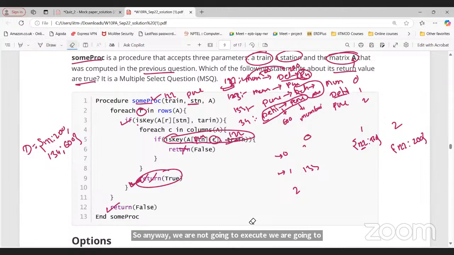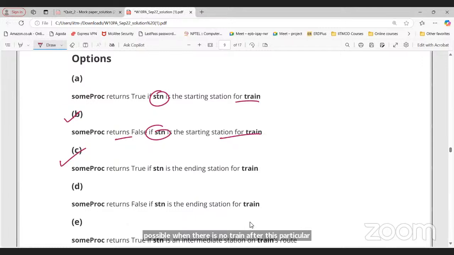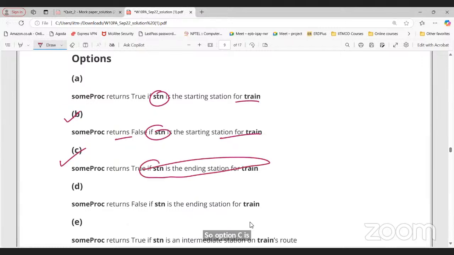So this is only possible when there is no train after this particular station, right? So it means that station is the ending station. So option C is correct here. It returns true if the station is the ending station for a train. If that station is the starting station, then anyway it is going to stop somewhere, so that will return false anyway. So option B, C is correct. What about D?